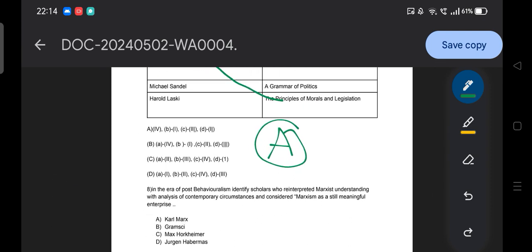In the era of post-behavioralism, identify the scholar who reinterpreted the Marxist understanding with analysis of contemporary circumstance and considered Marxism as a still meaningful enterprise. Option A Karl Marx, B Gramsci, C Max Horkheimer, D Jürgen Habermas. We have already discussed this concept.